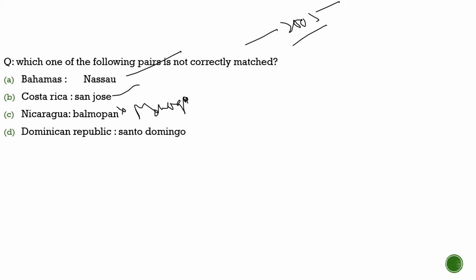Then we have Santo Domingo, which is the capital of the Dominican Republic. So with respect to this question, the correct answer is option C, which is not correctly matched, which is Nicaragua. The correct match would have been Managua, but in the question it was given Belmopan. So statement C is the correct answer.